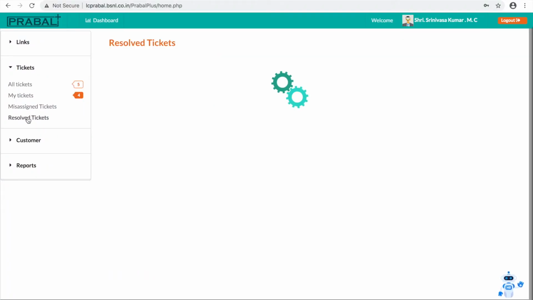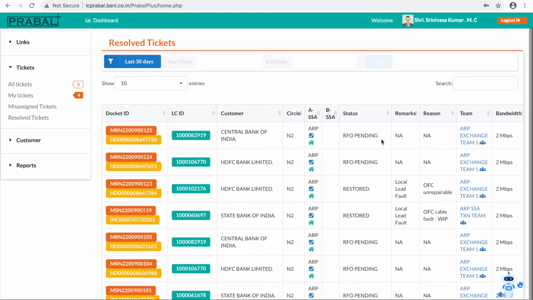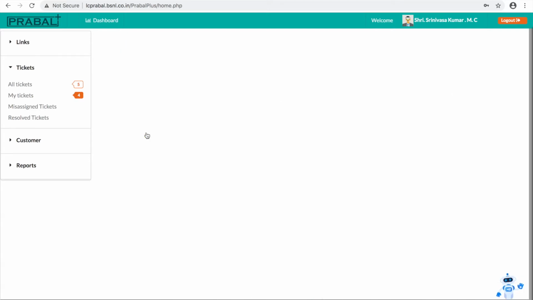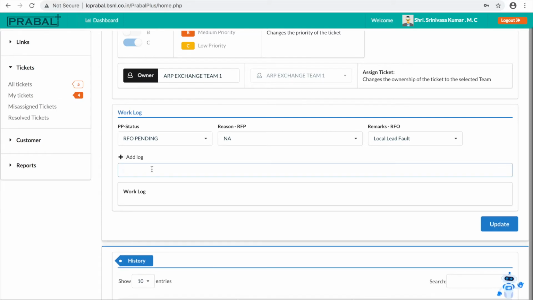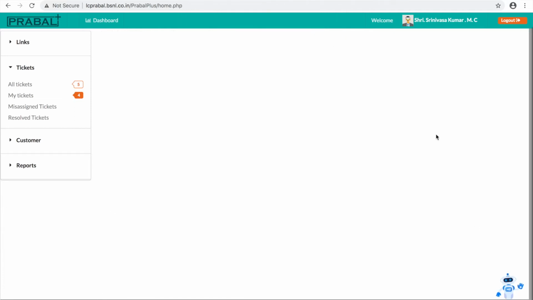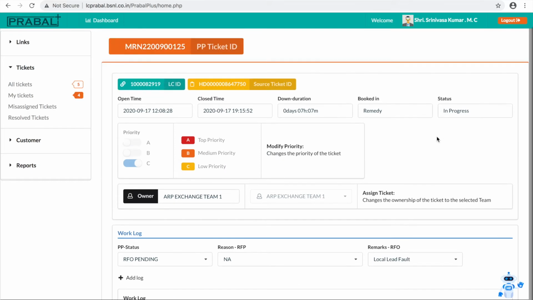So I will see the resolved tickets here. So RFO pending is there. I will open this ticket and provide the RFO. So what is the RFO? It is a local lead fault. I will provide the RFO and I will update. Once I update, the ticket will become, let us see,